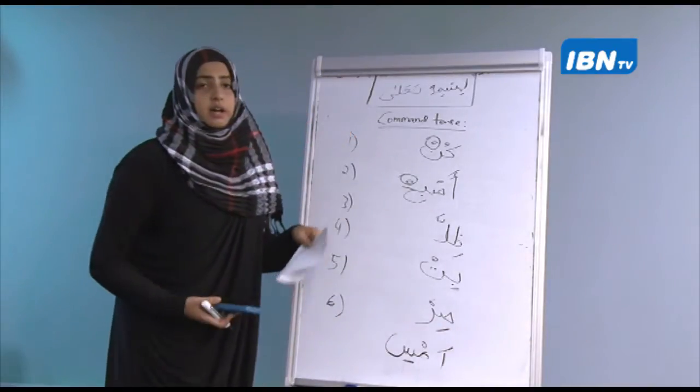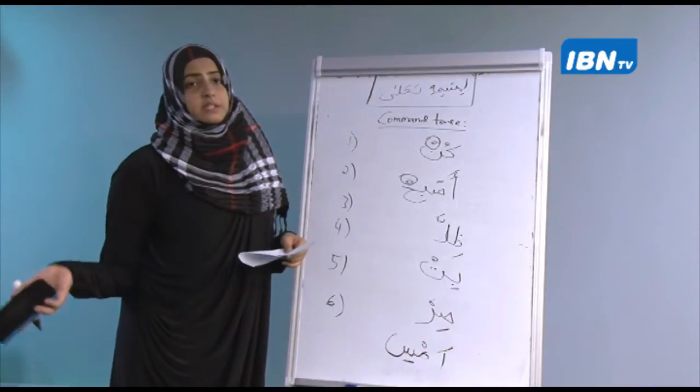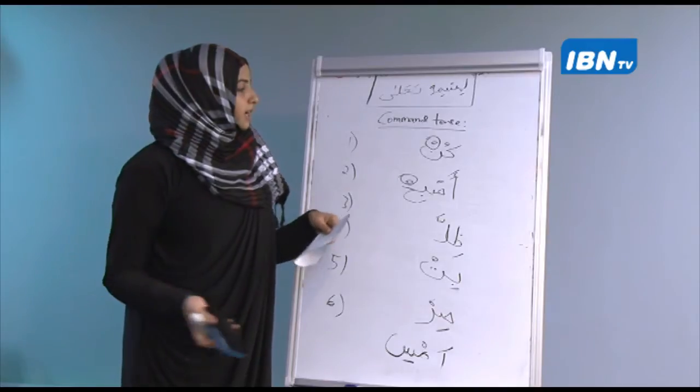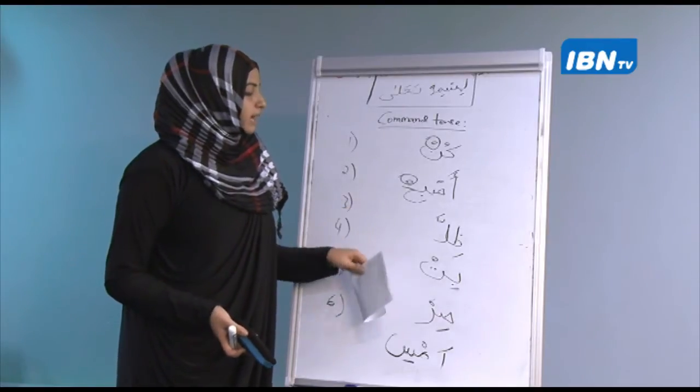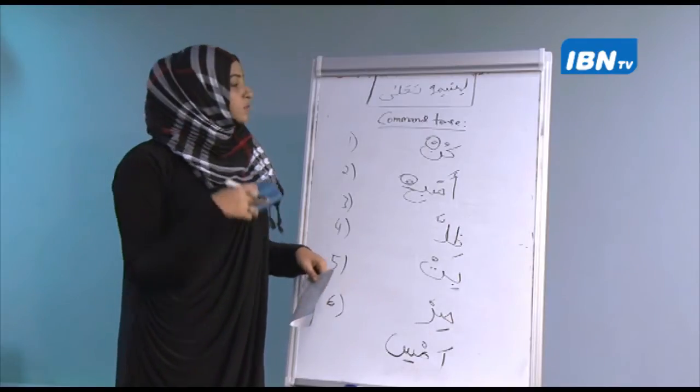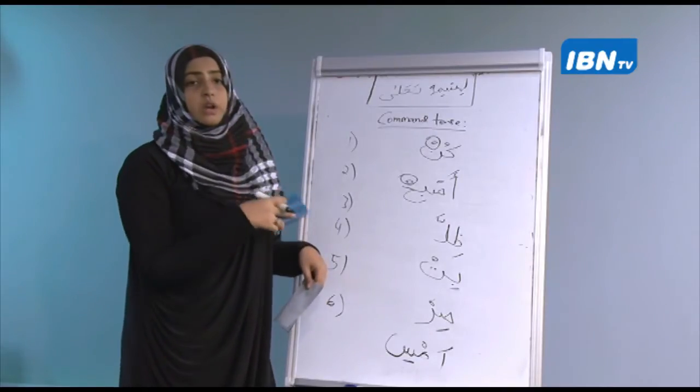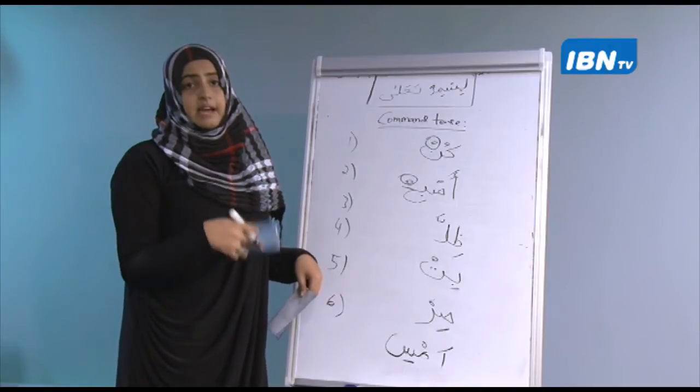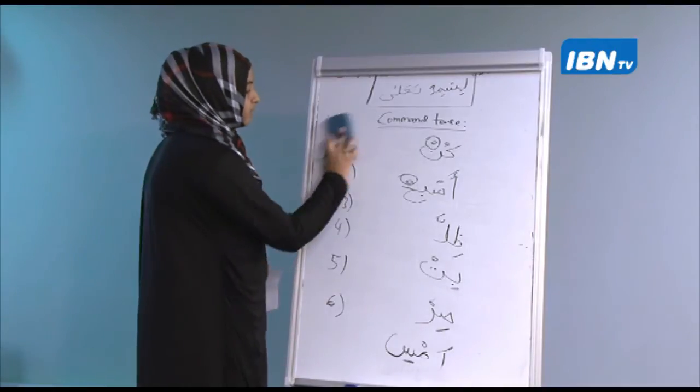Okay, so these were the words, changing them, the kana and sisters, from the present tense to the command tense: kun, asbih, dhilla, bit, sir, and amsi. The rest of them do not fall under the category of fi'lul amr because they are fi'lun naqis jamid.